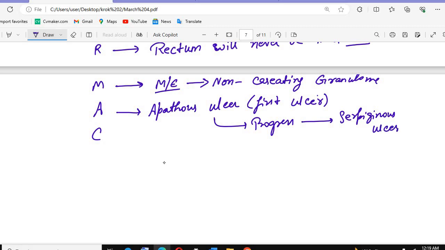What are serpiginous ulcers? If you have the intestine, the ulcers will be seen in a serpentine fashion. So that is the serpiginous ulcer. C is very important. What is the C?